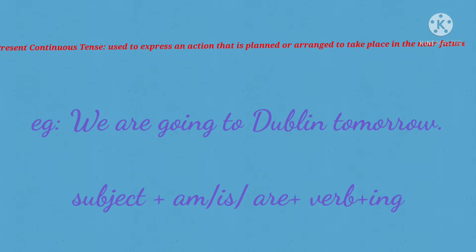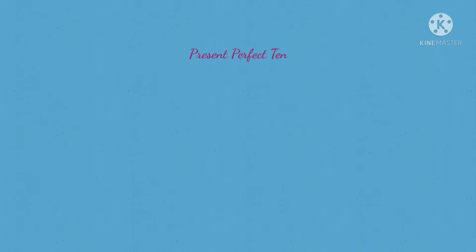The form in which a present continuous tense should be written is subject plus present form of be verb, that is am, is, and are, plus verb plus ing. In the example, we is the subject and we use are with we, and going is the verb with ing, that is go plus ing.